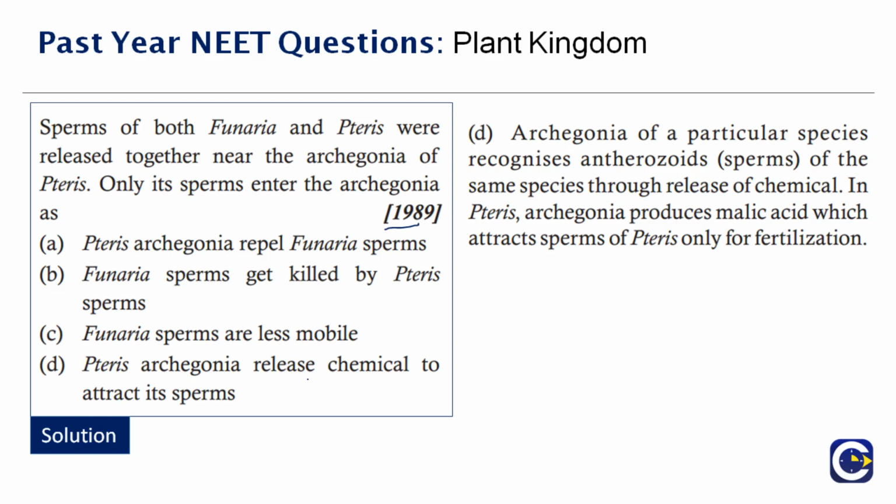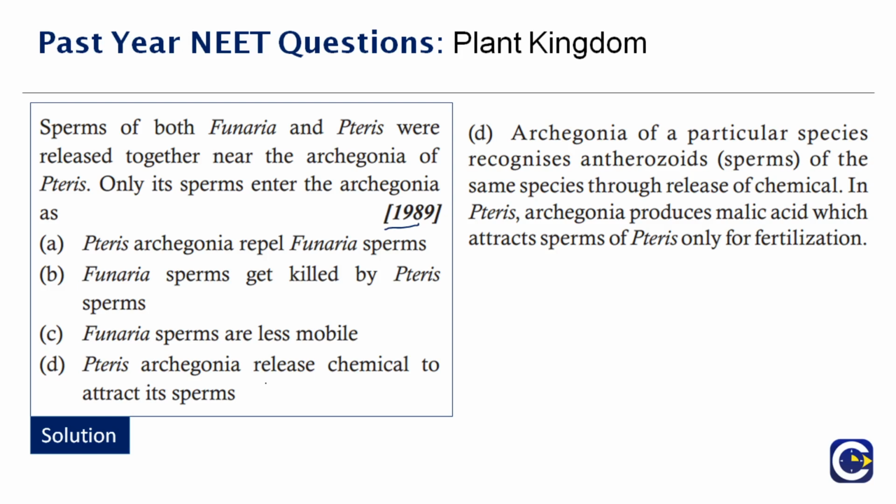Now you can ask me a question. There might be many plants which use water as a medium to get their sperms dispersed and travel and reach the egg. But how will the plant recognize which sperm belongs to which? Imagine if there is no signal or any kind of trigger or method to identify that this sperm belongs to the family, then there will be a lot of cross-fertilization. Here the chemical which is dispersed along with the sperm when it is transferred will help the plant to identify whether this sperm belongs to them or not. So here the correct answer is option D.